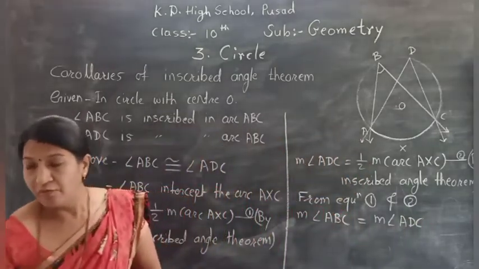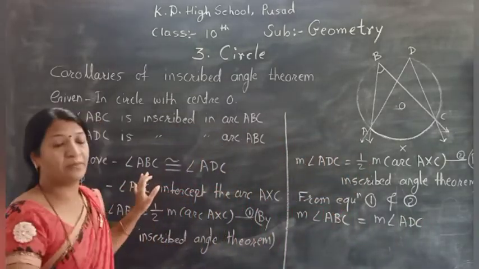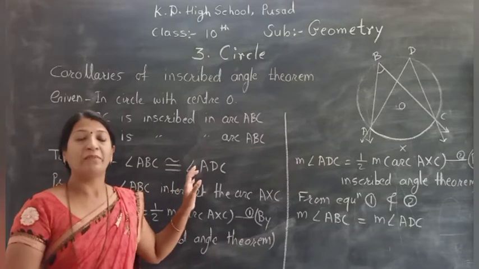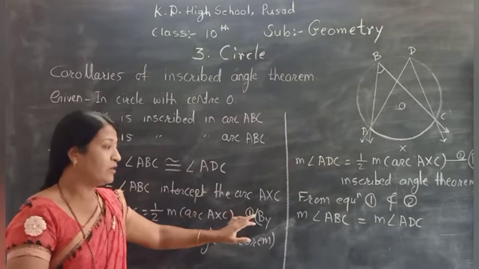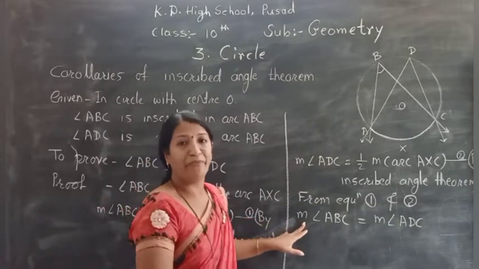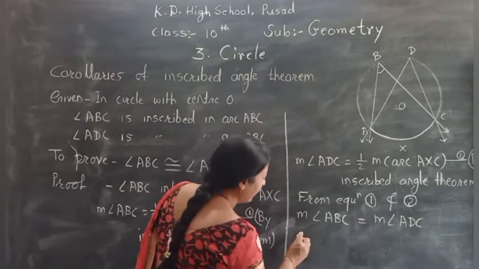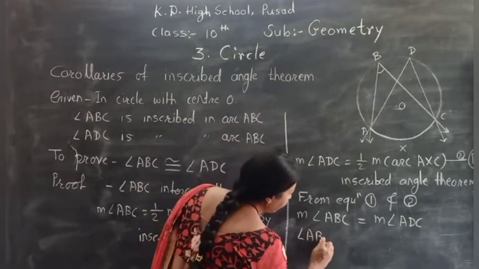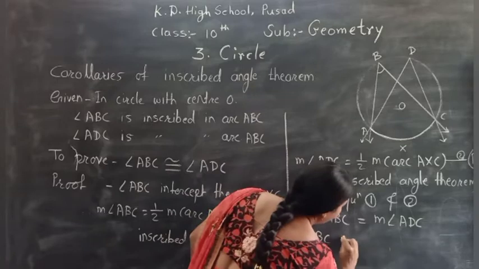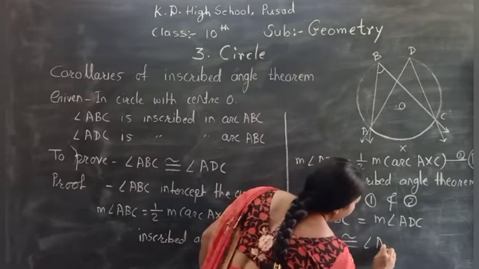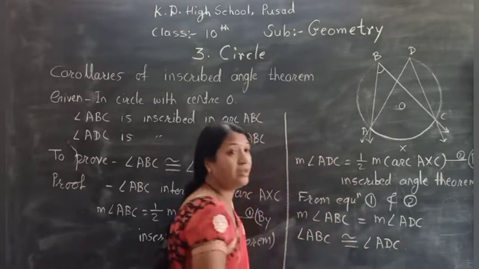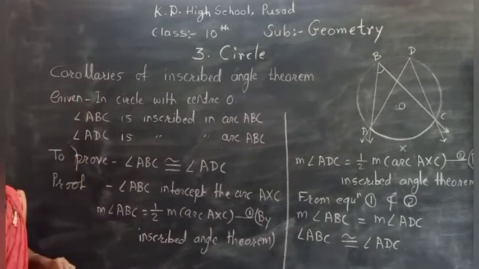Okay, now we have to put the congruency. What is the property? Angles inscribed in the same arc are congruent. So remove this symbol of measure and only say angle ABC is congruent to angle ADC. This is our first corollary related to the inscribed angle theorem.